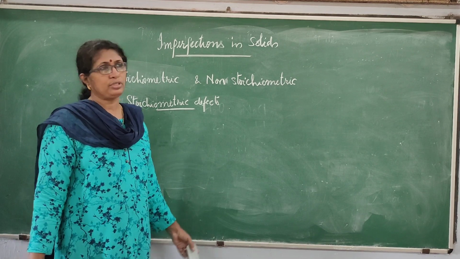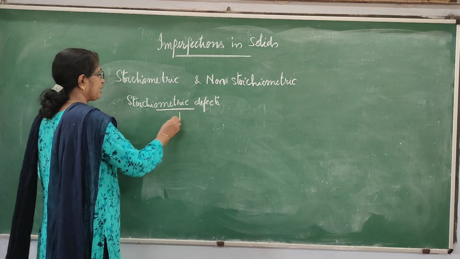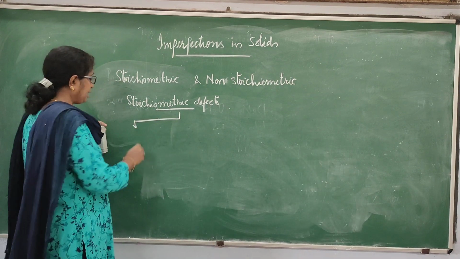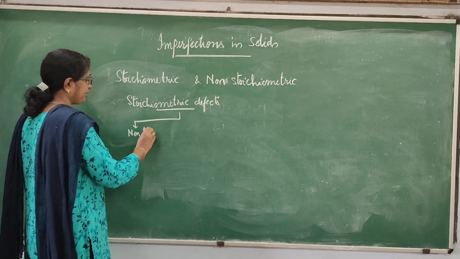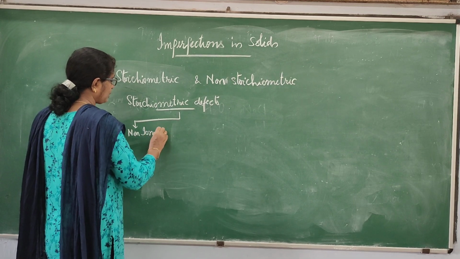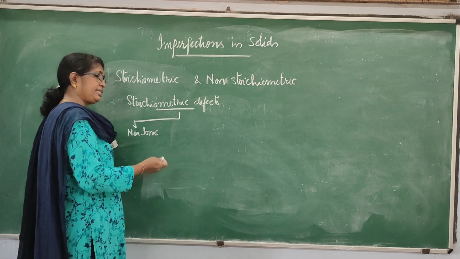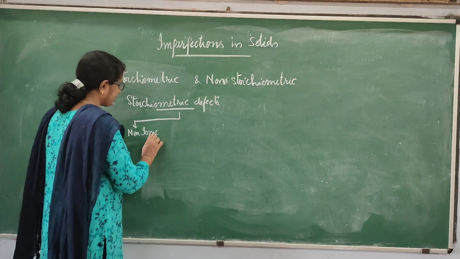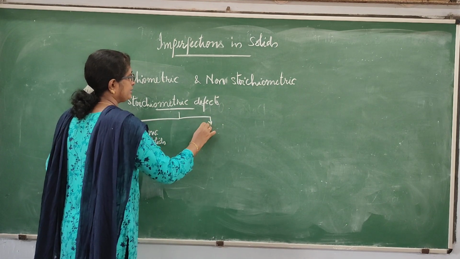So the stoichiometric defects are of two types: the defects which affect non-ionic solids, and those in ionic solids.